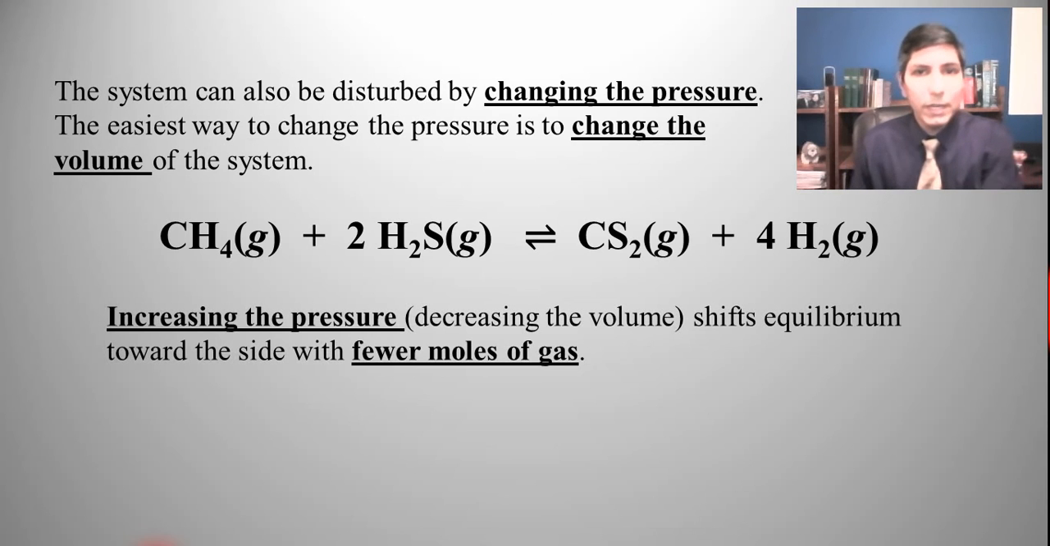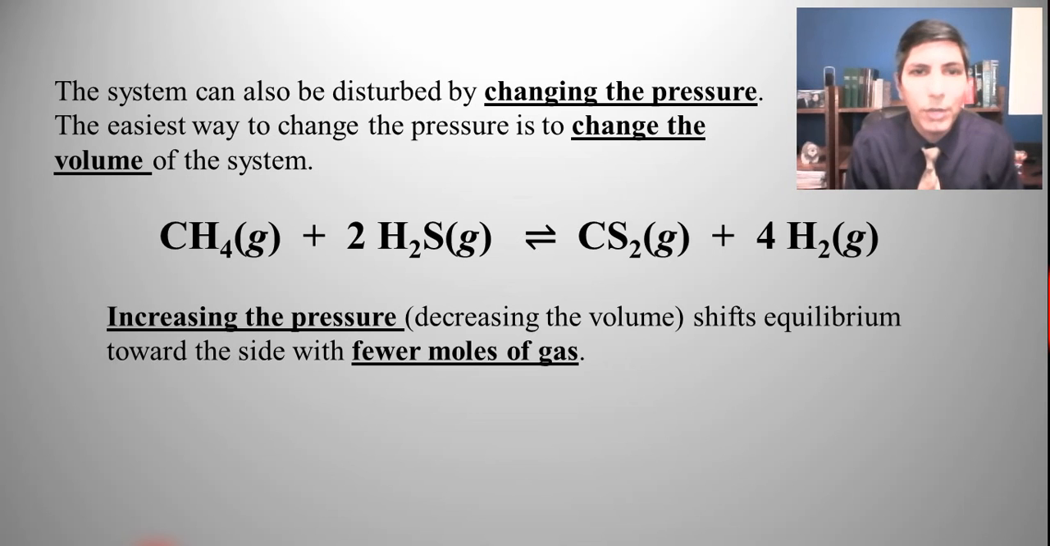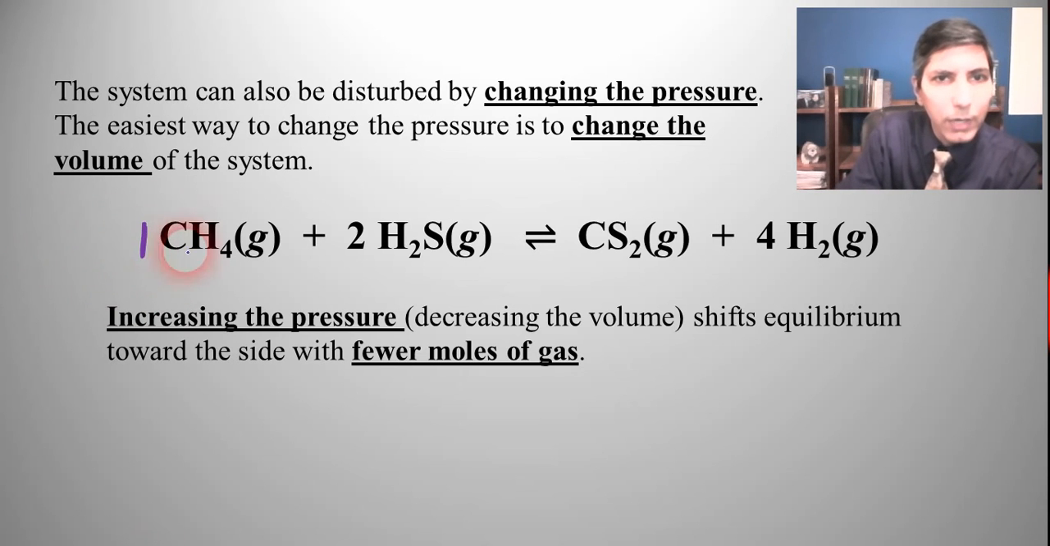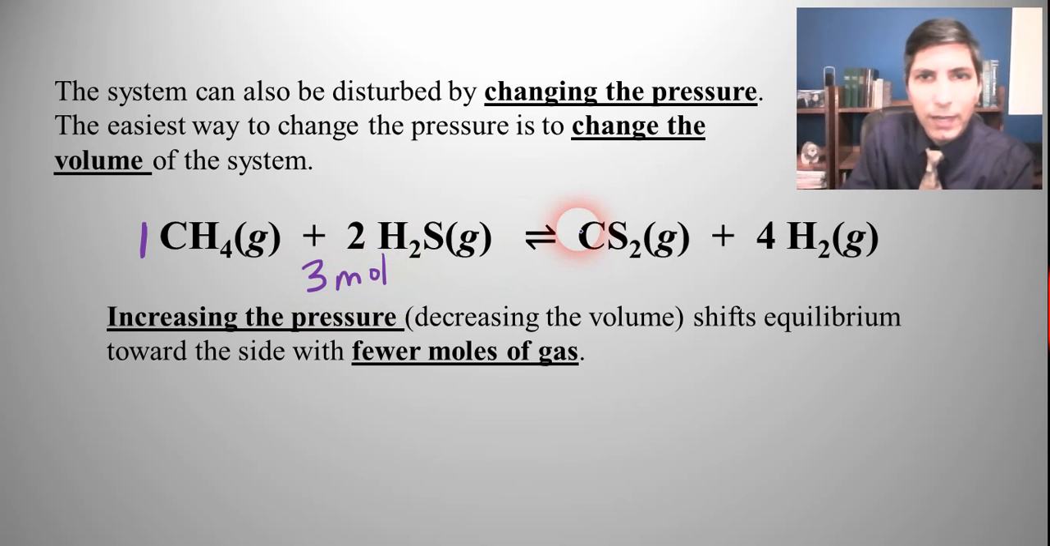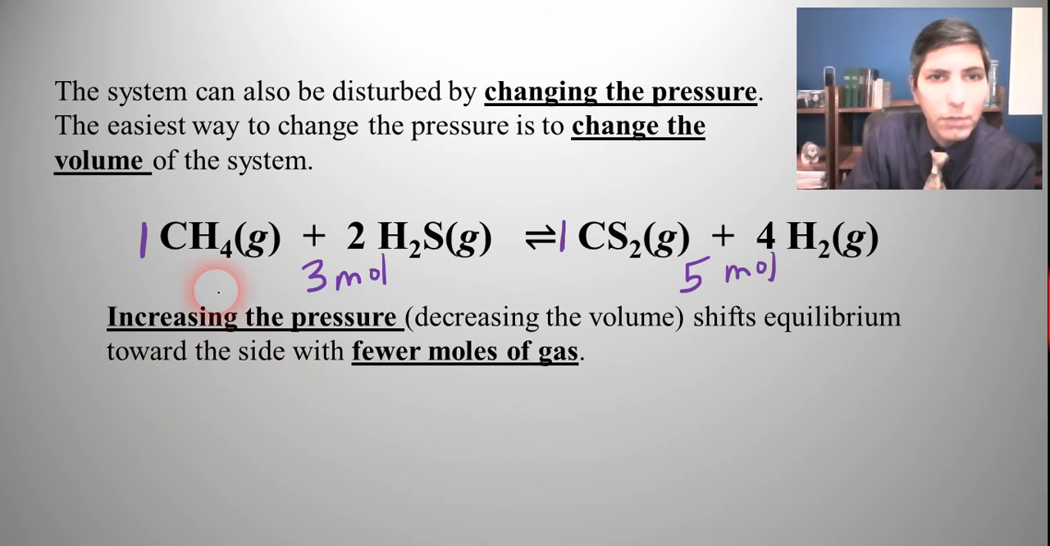Well, if we increase the pressure, that means we decrease the volume, we compress it down, and it's going to shift equilibrium toward the side that has fewer moles of gas. So if we look at the coefficients here, we have a 1 right here, and there's a 2 here. So there are 3 moles of gas on the reactant side, and there's 1 versus 4, so that's 5 moles of gas on the product side. So if you decrease the volume, we are going to shift it, in this case, to the left. We're going to make more methane and more hydrogen sulfide, and less carbon disulfide and hydrogen.